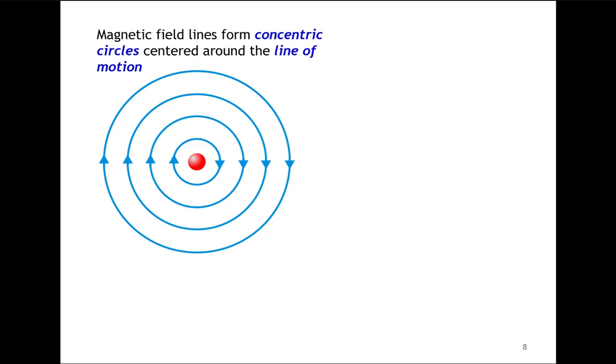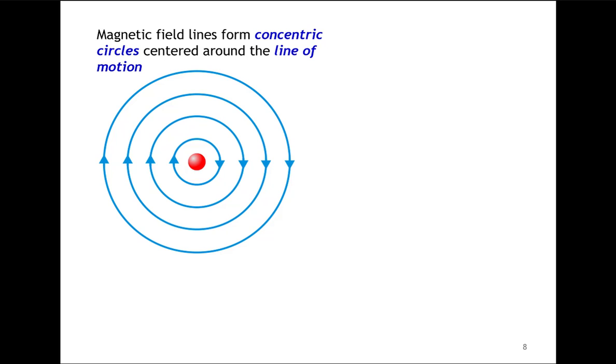Well, just like electric fields can be modeled with electric field lines, magnetic fields can also be modeled with magnetic field lines. Magnetic field lines form concentric circles centered around the charge's line of motion. In this sketch right here, this is depicting a positive charge that is moving directly away from you into the screen. And notice the orientation of the magnetic field lines is clockwise and centered around the line at which that charge is moving.